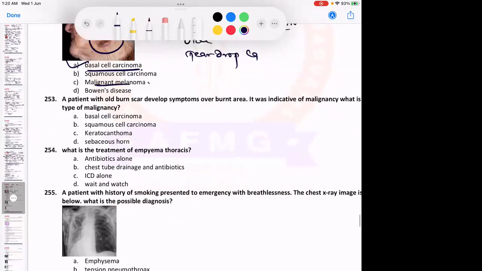Malignant melanoma: here there would be a brown or black spot. This question has come before, a brown and black spot which would be increasing. It usually increases in size, progressively increases in size. Okay, remember that.